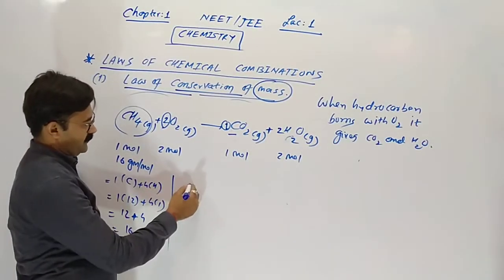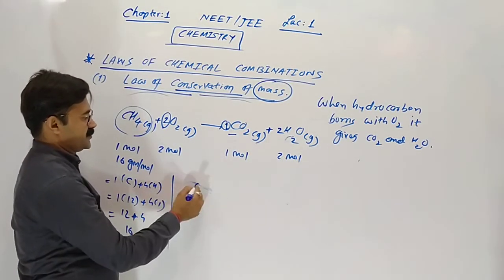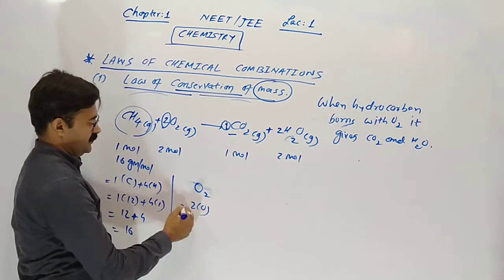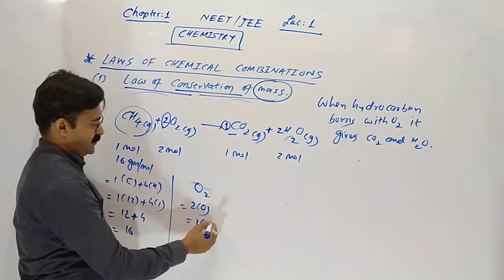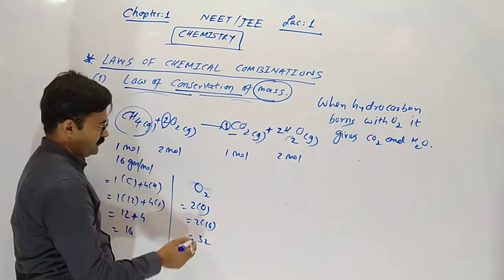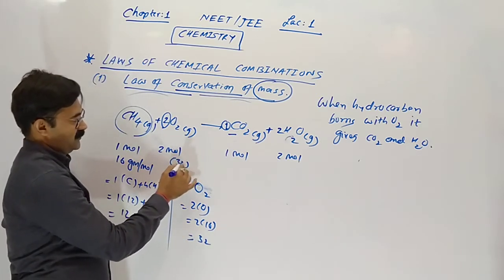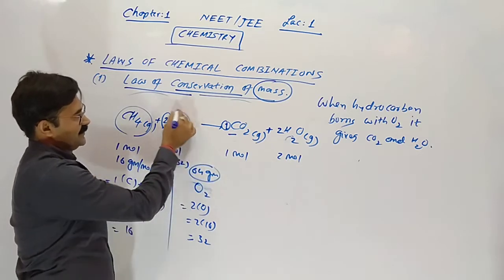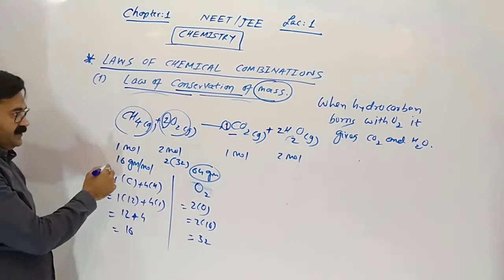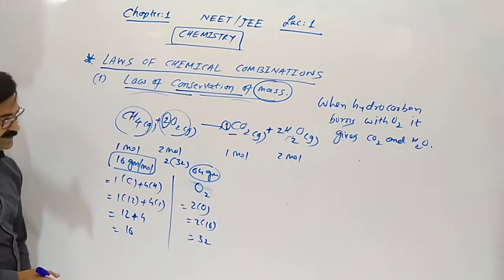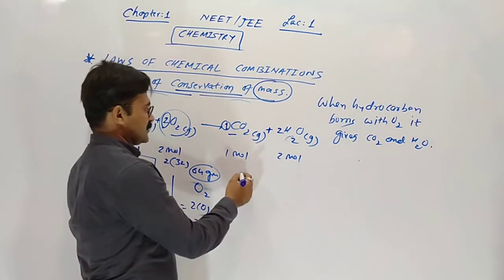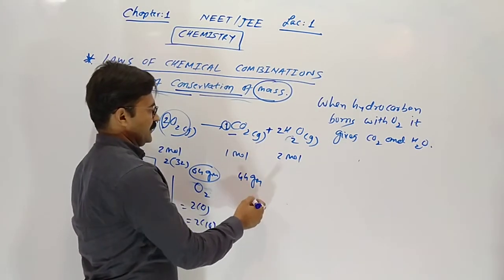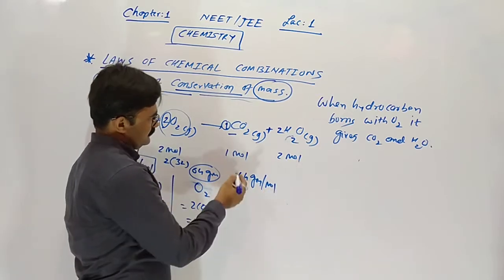Here 2 moles of O2: molecular mass of O2 is 2 into 16, 32, so 32 into 2 is 64 gram of oxygen consumed with 16 gram of methane. 1 mole of CO2 is 44 gram per mole.